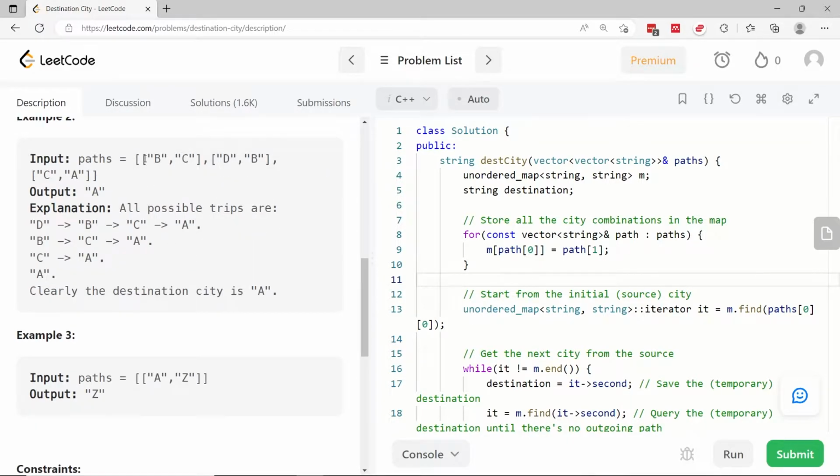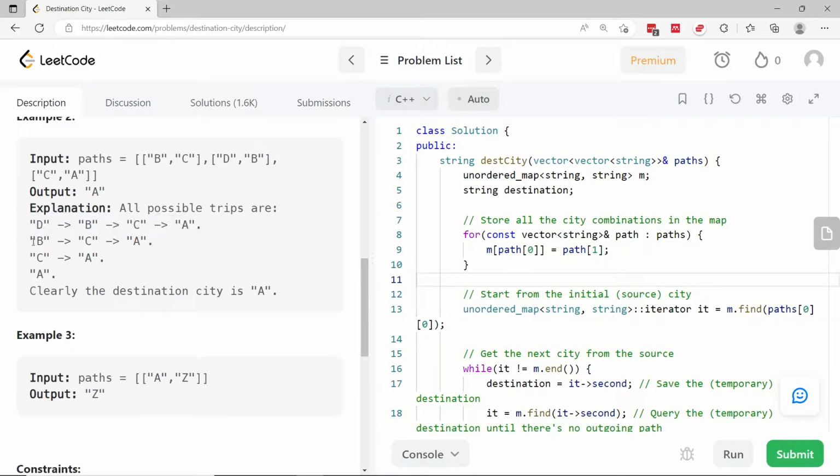Here, they are not using city names. They are rather using alphabet letters. So B can take you to C, D takes you to B, and C takes you to A. So this means that if B takes you to C, but D is taking you to B, then D is the initial city. So you go from D to B, and then C, and then A. So they have the same thing here.